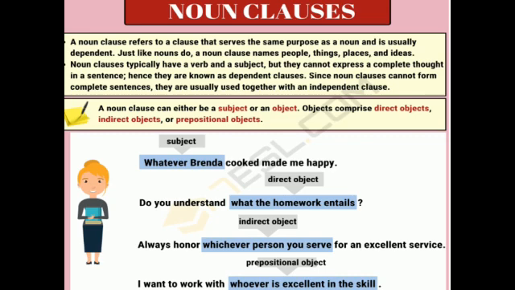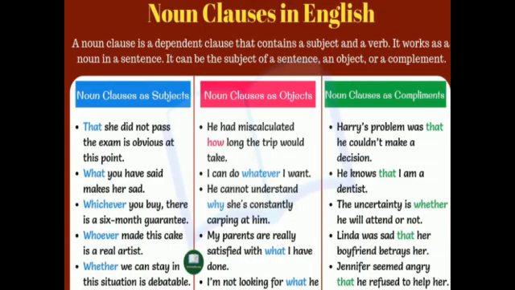Always honor whichever person you serve for an excellent service. Whichever person you serve works as an indirect object. I want to work with whoever is excellent in the skill. So here it acts as a prepositional object. It comes after the preposition with. Here are some more examples.